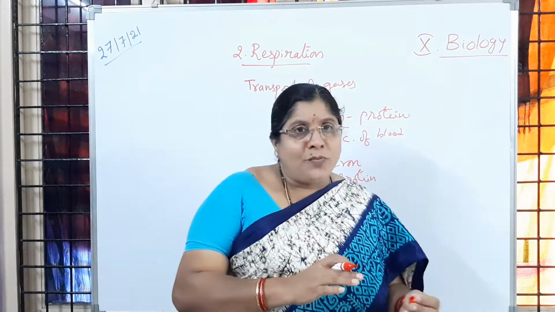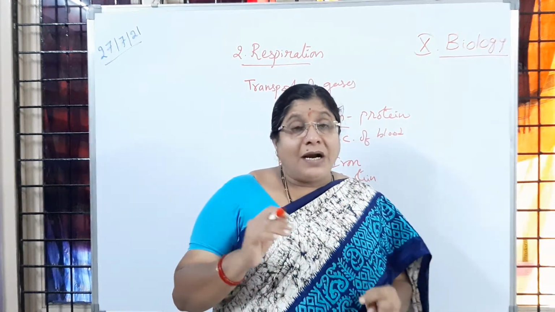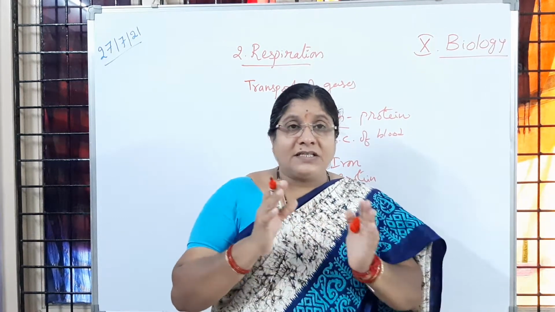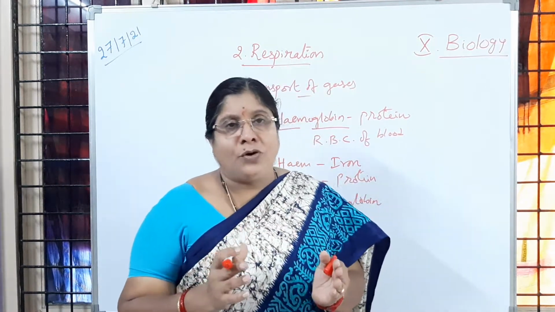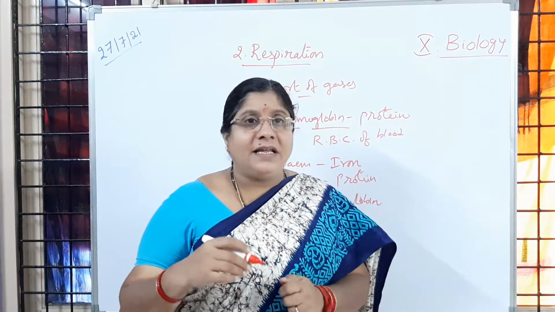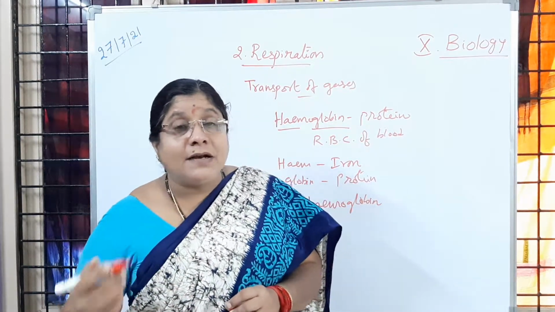So when oxyhemoglobin reaches the tissues, what is going to happen? Oxygen combined with hemoglobin forms oxyhemoglobin, but as it is, the cells cannot make use of it.